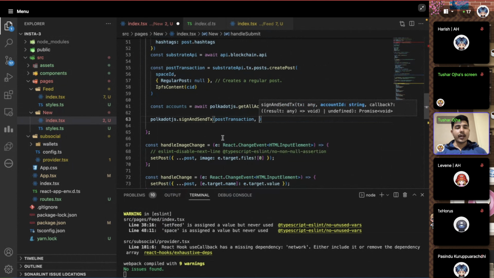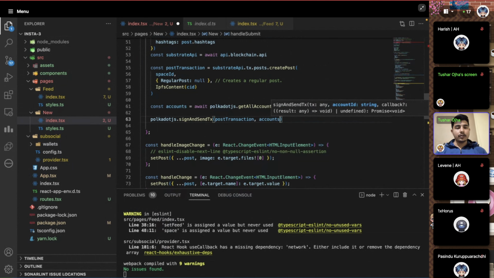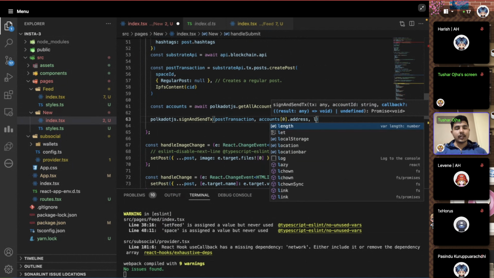And the account ID is basically from which account. There could be multiple accounts in the wallet, so you can just choose any particular account ID. For example, I'm going to just use the first one here, and then you want to pass some callback, so that it says what happens when this is called, like when this is successful.